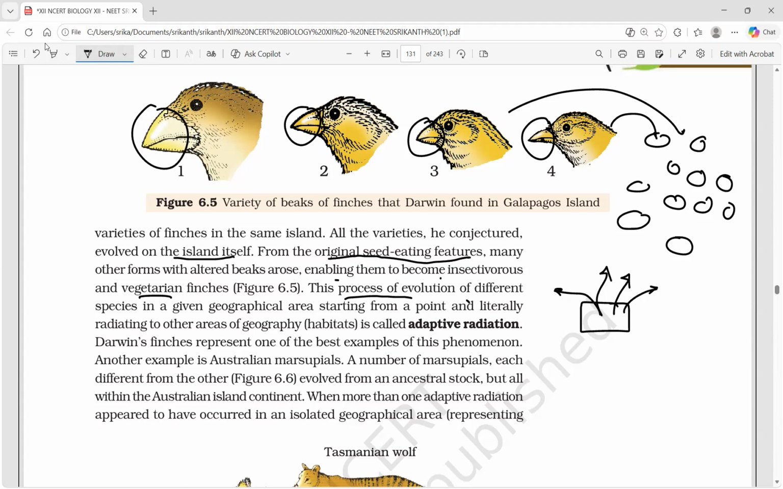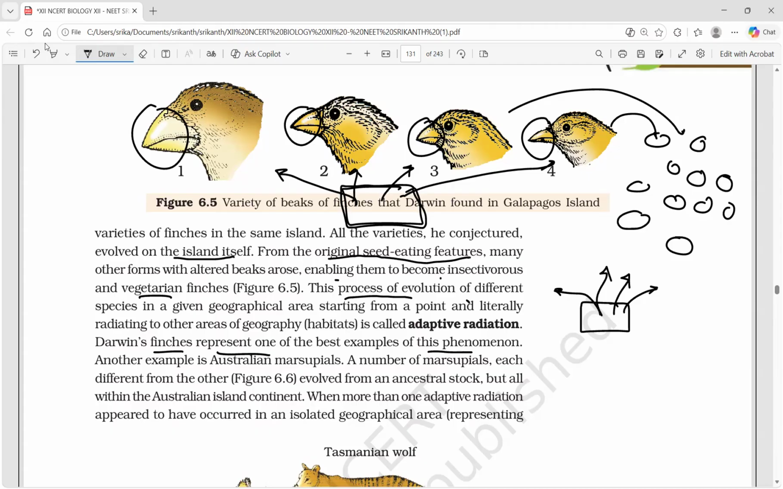Adaptive radiation means a variety of finches. I am drawing the box here. South America, a base bird from South America went to different Galapagos Islands and adaptive radiation happened. You need to understand this phenomenon like this. Now, Darwin finches represent one of the best examples for this phenomenon, as we said.